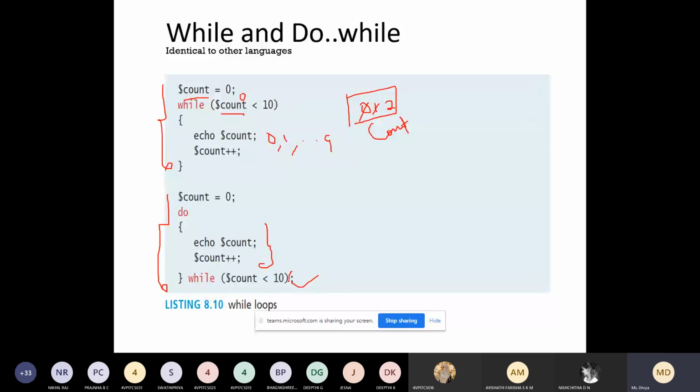Here you can see you have a semicolon. Here also you are displaying the numbers starting from 0 to 9. Very simple example. The explanation you can use the same as your C programming explanation. Same explanation you can give if they ask you in the exam.